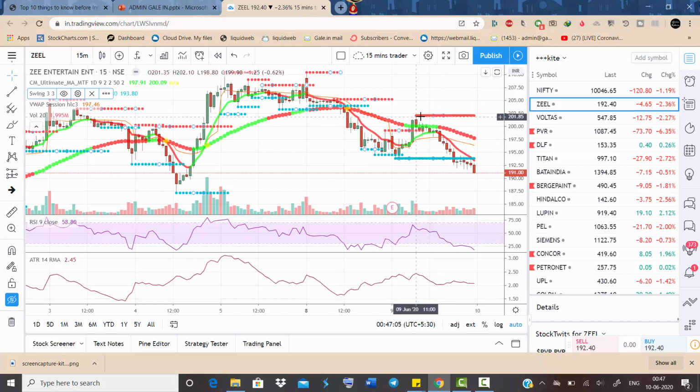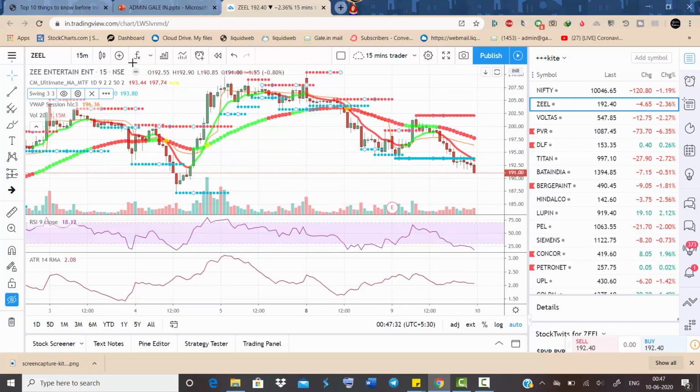This is the place where it reverses. You can see the volume weighted moving average also breaking down here at 197. So we entered at 196 and we booked our profits at 193. You can see just below day low, we booked our profits.